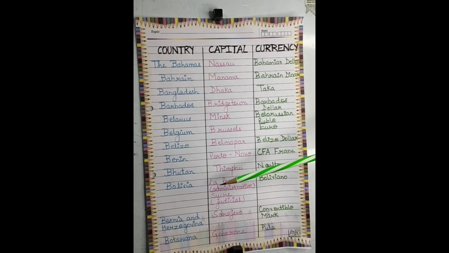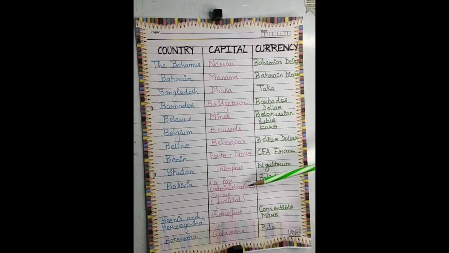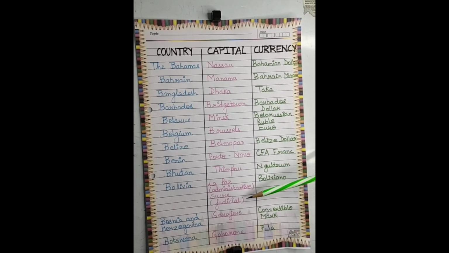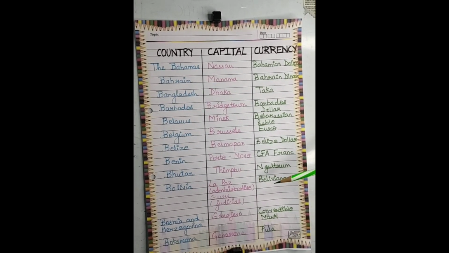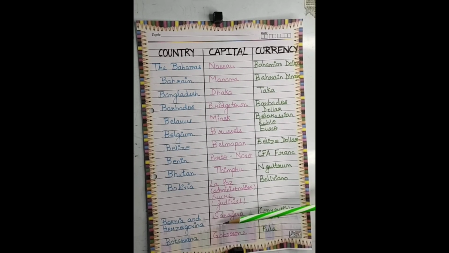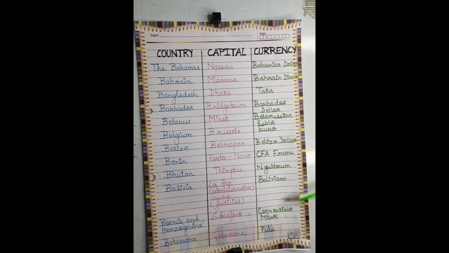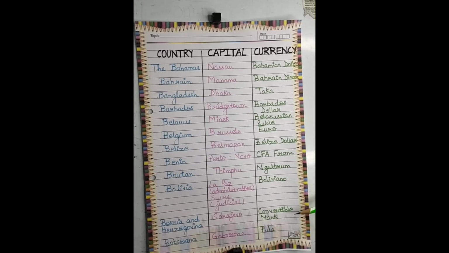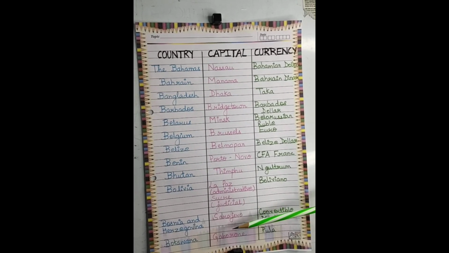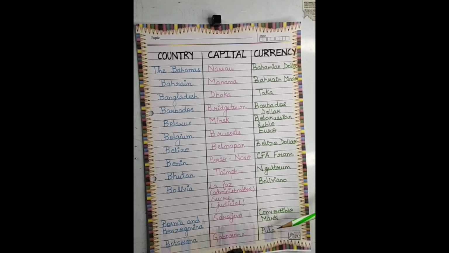Next is Bolivia, the capital is La Paz, the administrative capital, and Sucre is the judicial capital. The currency is Boliviano. Next one is Bosnia and Herzegovina and the capital is Sarajevo and the currency is convertible mark. Next, the country is Botswana, the capital is Gaborone and the currency is Pula.